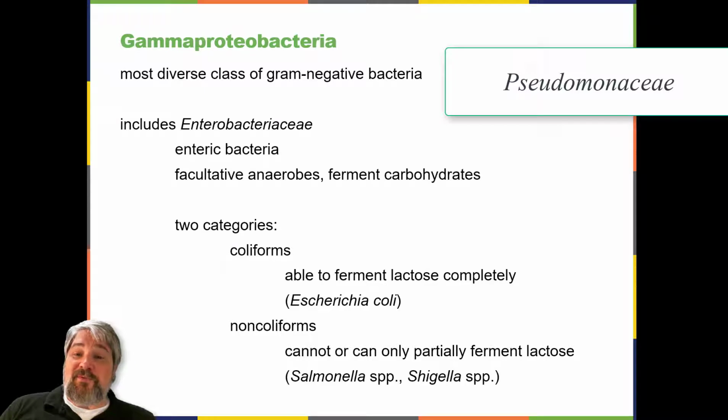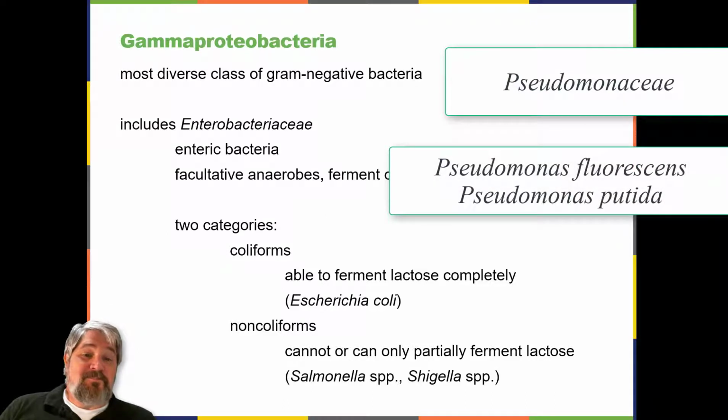Other representatives of Pseudomonas include the fluorescent, glowing bacterium, Pseudomonas fluorescens, and the soil bacterium, Pseudomonas putida, which is known for its ability to degrade xenobiotics, substances not naturally produced or found in living organisms.